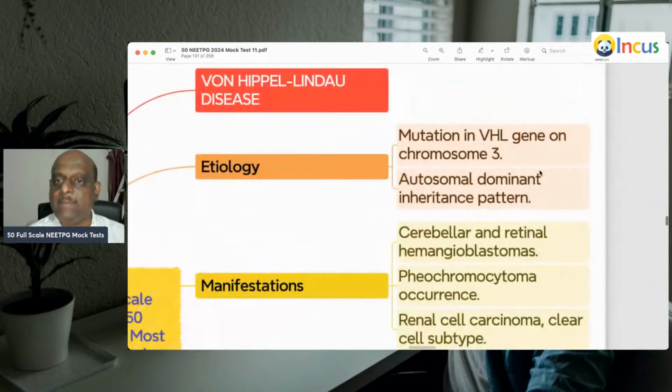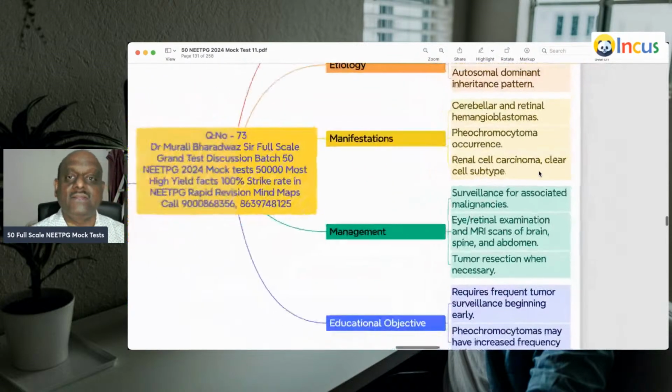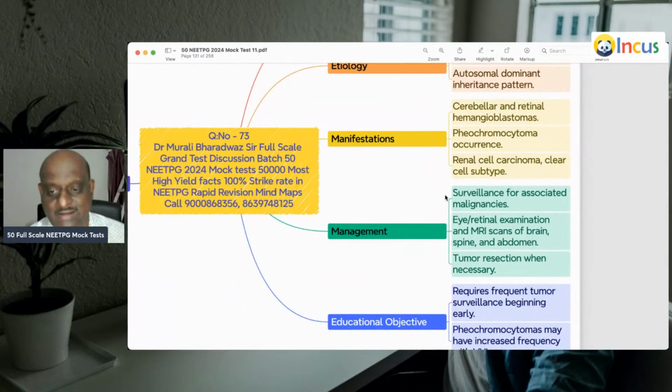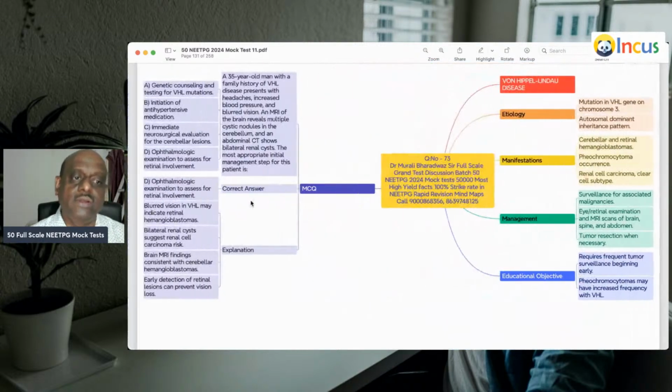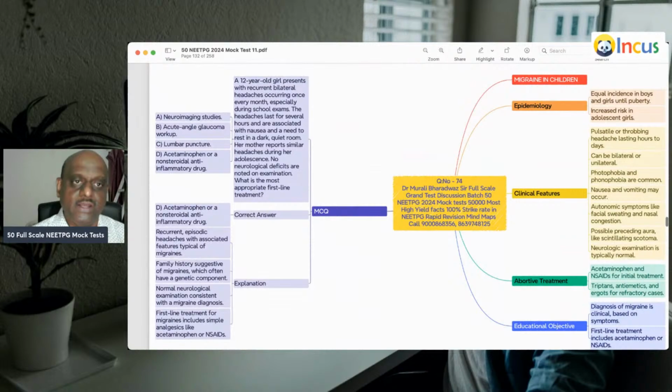So what is von Hippel-Lindau, doctor? Mutation in the VHL gene on chromosome 3. Autosomal dominant. Cerebellar hemangioblastoma, retinal hemangioblastoma, pheochromocytoma, renal cell carcinoma with a clear cell subtype. These are all the features of the VHL. That's the reason you need to do an ophthalmological assessment for retinal hemangiomas.